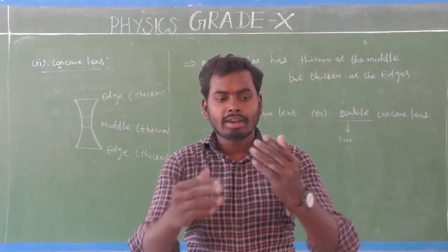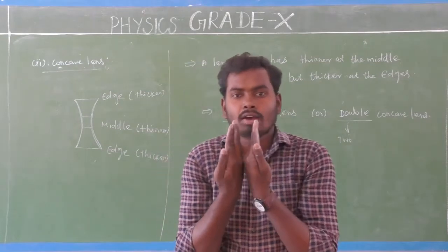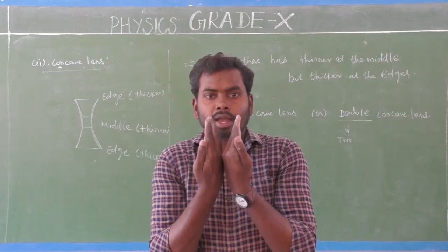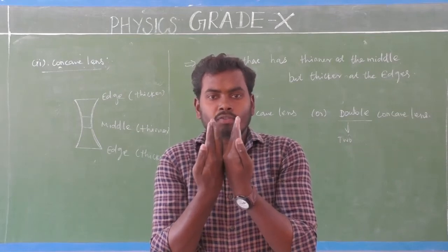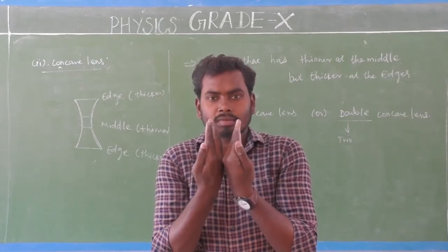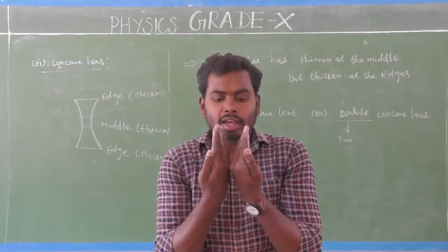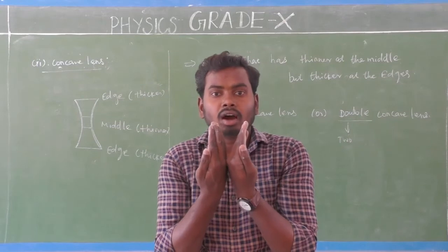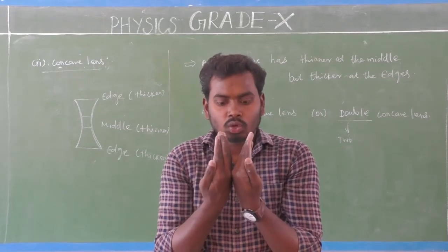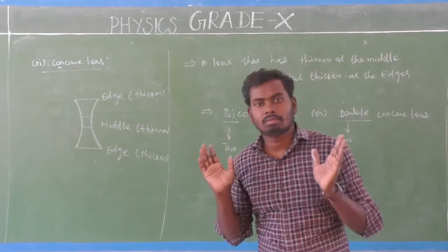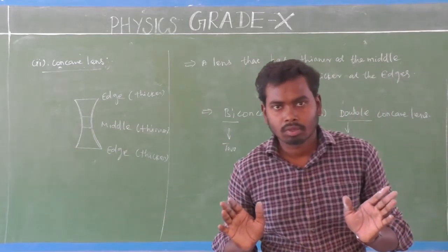Next one is a symbol for concave lens. Here the two surfaces are curved inward direction. This is one surface and that is one surface. Here two surfaces of my hand curved inward direction. So this is a symbol for concave lens. Very, very simple. You don't get confused.